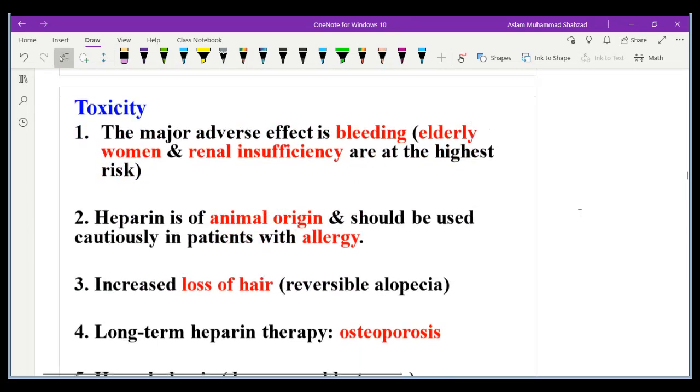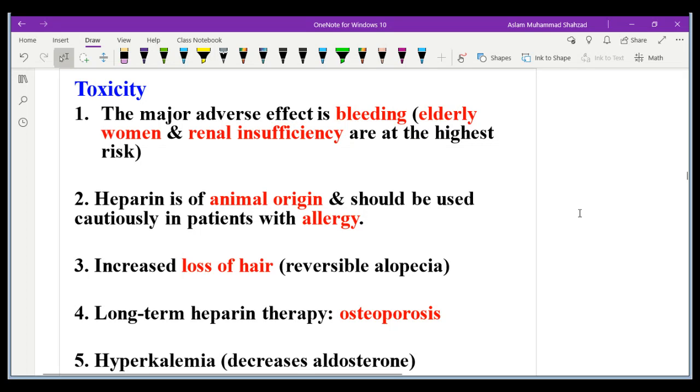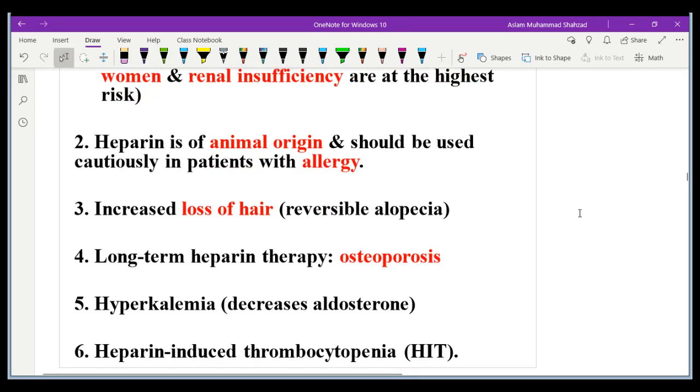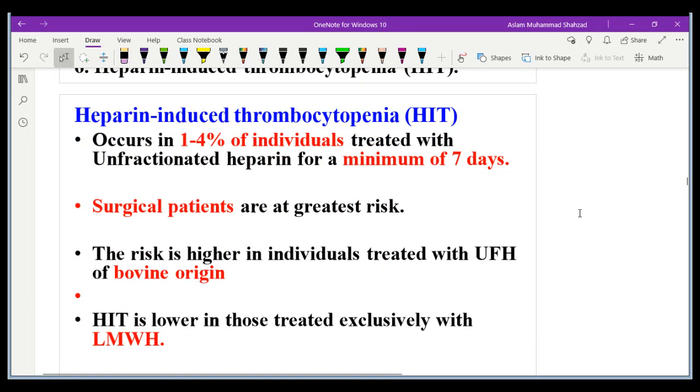The toxic effects include bleeding, especially in elderly women and renal insufficiency. I already mentioned that they are at high risk. Heparin of animal origin should be used cautiously in patients with allergy. It can cause alopecia, but it is reversible. Long-term therapy can lead to osteoporosis or hyperkalemia. And it is also responsible for heparin-induced thrombocytopenia. That is one of the most important, and that's why I made a separate slide for that.